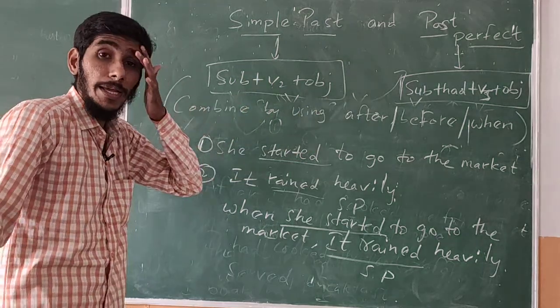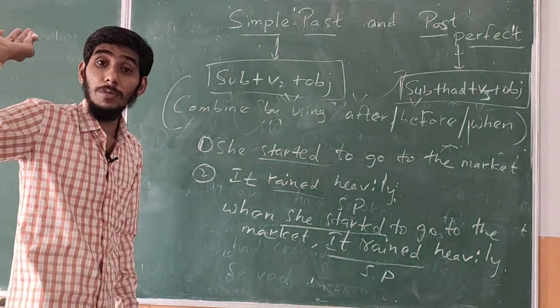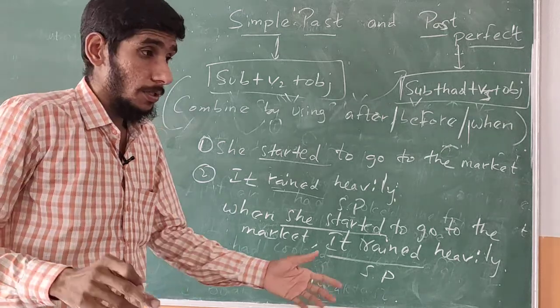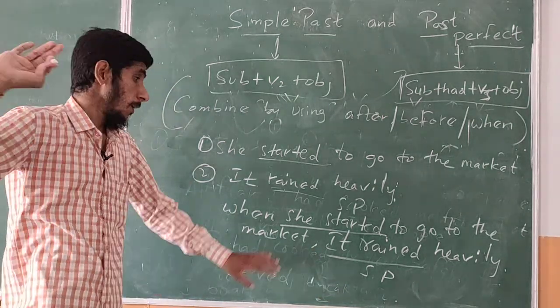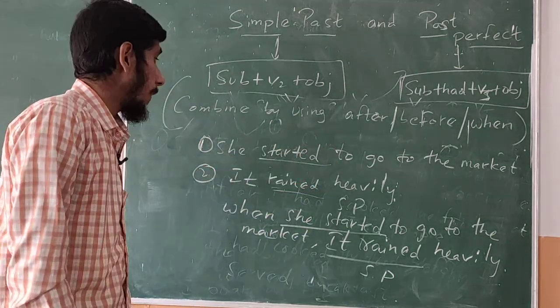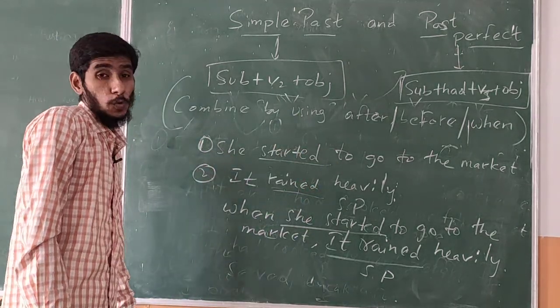Okay. So that's one example I gave. I was watching the TV while my father was knocking at the door. I was watching the TV while my mother was cooking the food. So all that are possible. That is past continuous. Here we are using simple past and simple past. So remember this one. This is one of the uses of simple past.